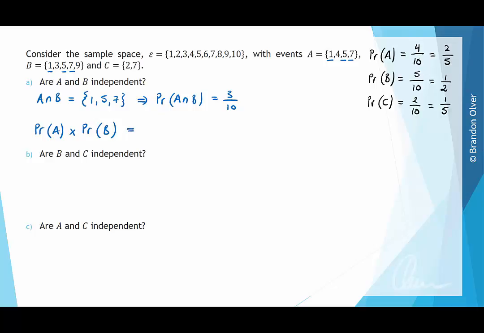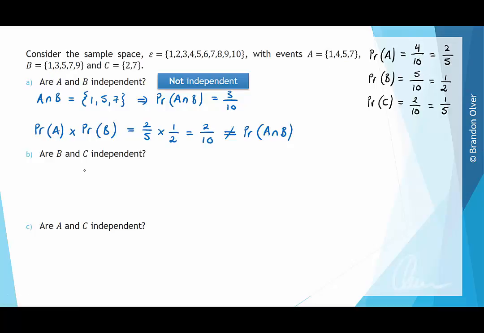So the probability of event A is 2 over 5. We found that before over here. And then we multiply that by event B, which is 1 over 2, and we find that that is equal to 2 over 10. However, that does not equal the probability of A intersecting B. So the conclusion that we reach is that they are not independent, or they are dependent events.